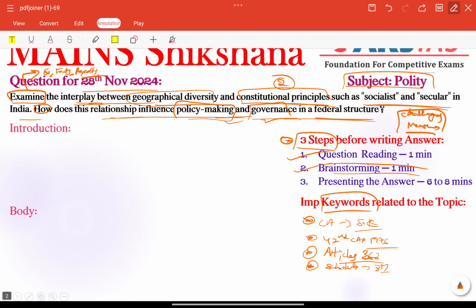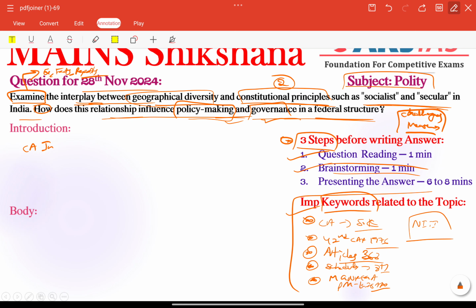Other than that, we can also provide some examples as schemes, like MGNREGA, or Haj subsidy, or PM Kisan. All these are very important. So we need to include these type of issues. Other than that, some reports we have, like the Niti Aayog report, and also interstate council conflicts. So we need to include these type of issues here and there.